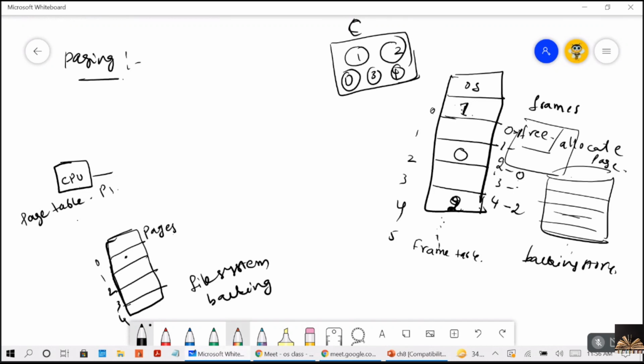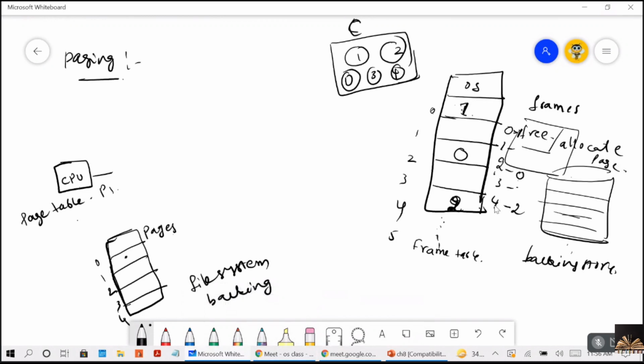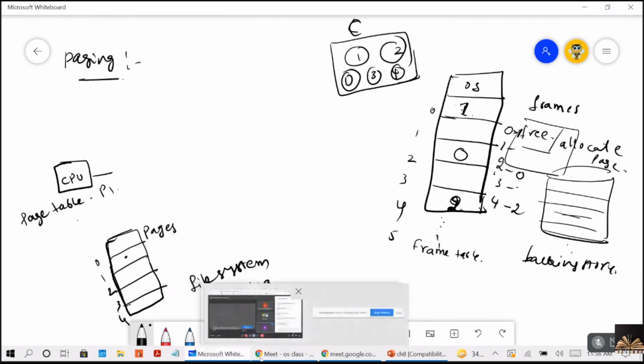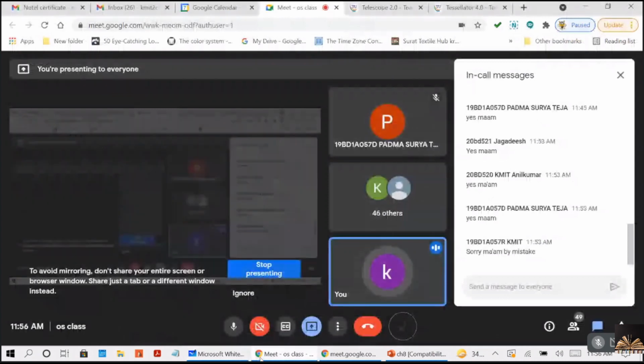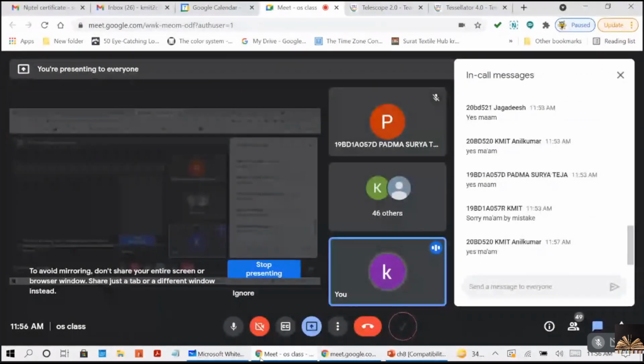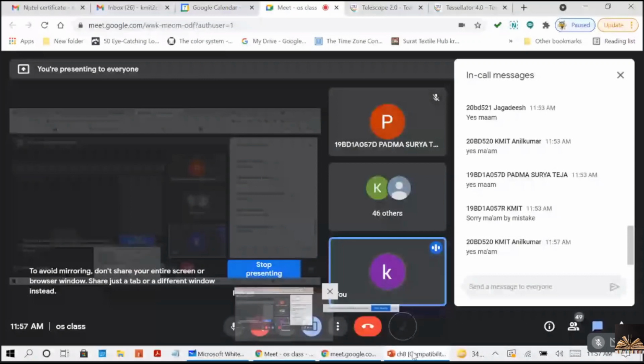Now let's see how the mapping can be done. Guys, you understood up to this point? Whatever was explained till now about paging, are you able to understand? Yes. Now let's see how the mapping can be done. I think I can get the information in the PPT here.